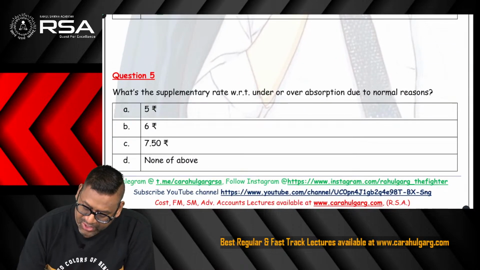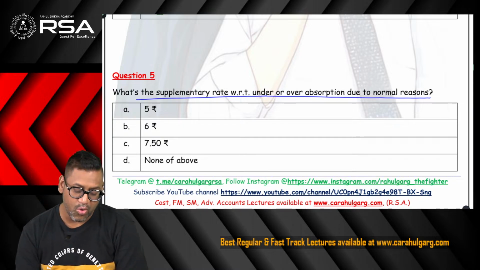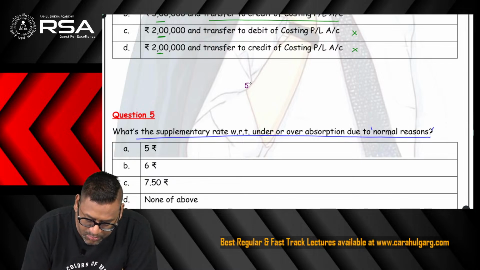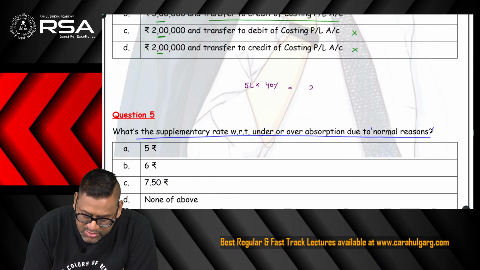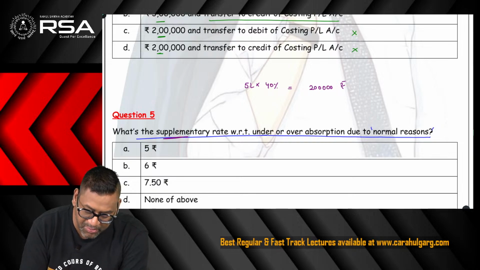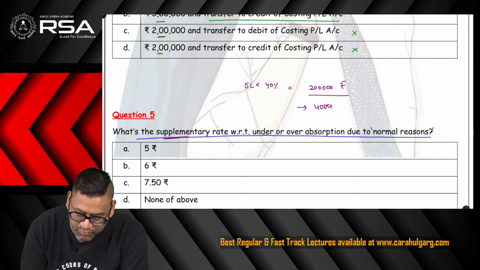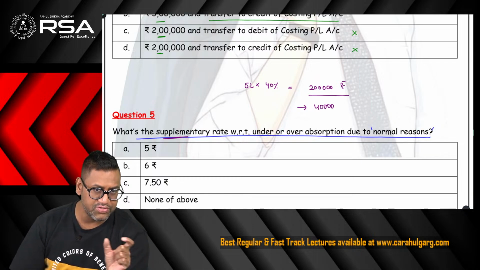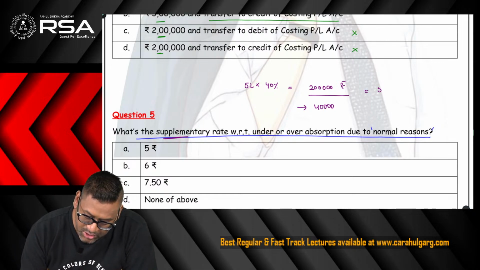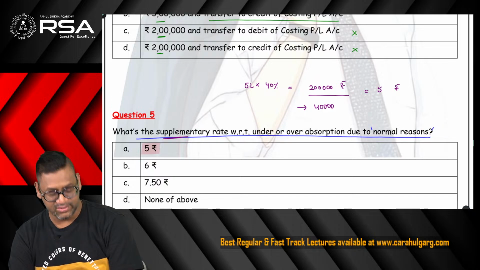Moving further, it says what's the supplementary rate with respect to under or over absorption due to the normal reason. So now it has come to the normal reason. We know that in total the amount was 5 lakh of under absorption, 60% was due to abnormal reasons, so 40%, that is 2 lakh rupees, is due to the normal reason. To find out the supplementary rate, we need to divide it by the total units produced, which are 40,000, which we discussed while reading the question: 30,000 units of sale, 5,000 units of FG, and 5,000 equivalent units of WIP. So the supplementary rate comes out to 5 rupees. So this becomes the correct answer.